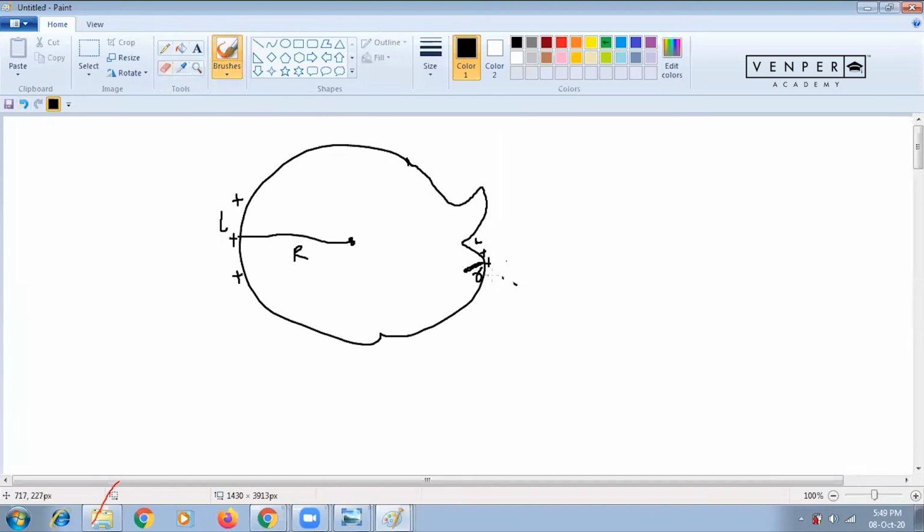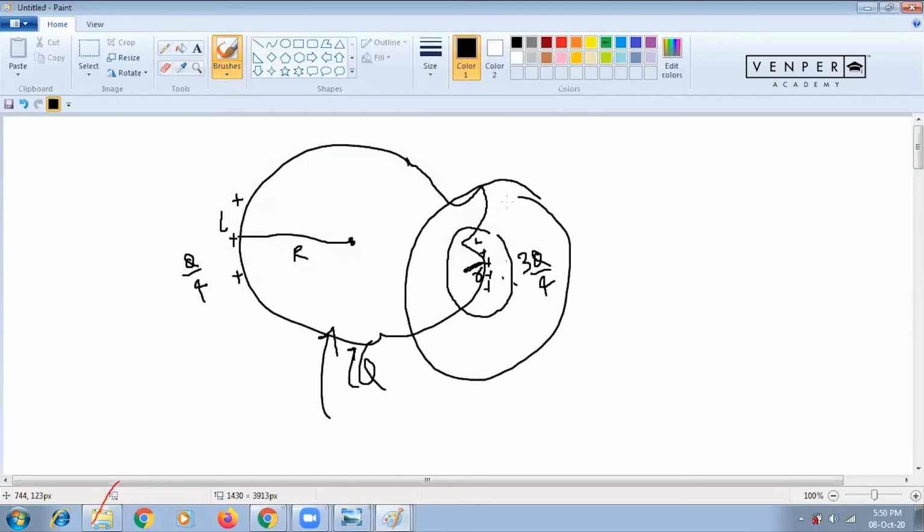That means where radius is minimum, more charge will remain. If a charge Q is given to this, then here it will be Q by 4 and here it will be 3Q by 4. Suppose a specific charge is given, then more charge will remain at the surface where radius is minimum.